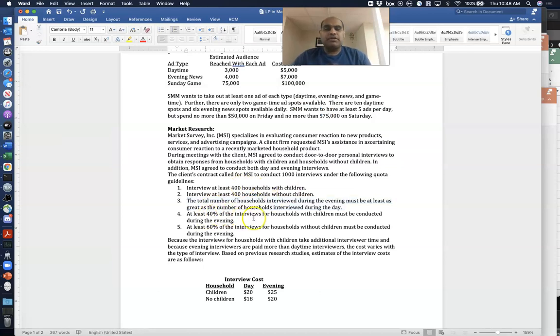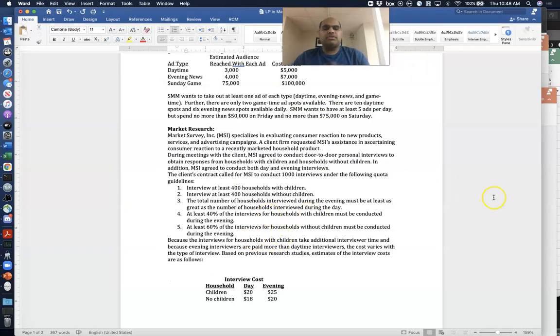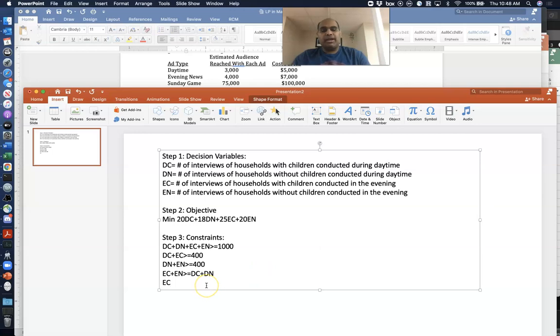At least 40% of the interviews for households with children must be conducted during the evening. So the number of interviews conducted in the evening for households with children should be at least 40% of the total number of interviews of households with children, which will be DC plus EC.